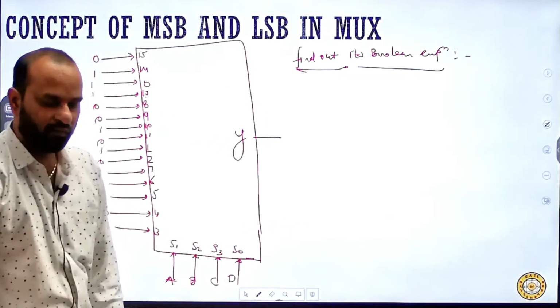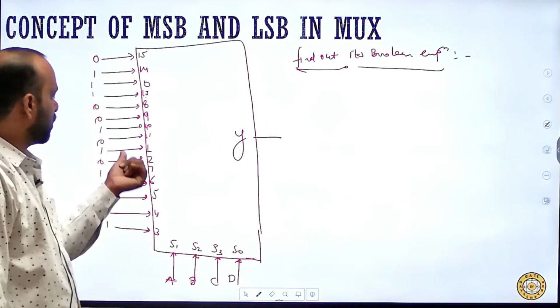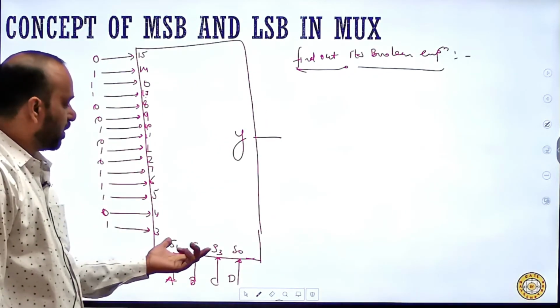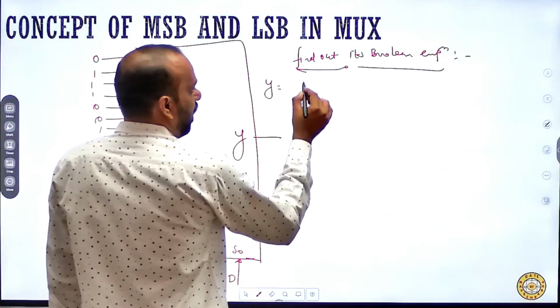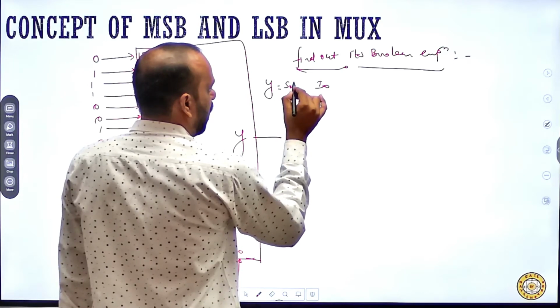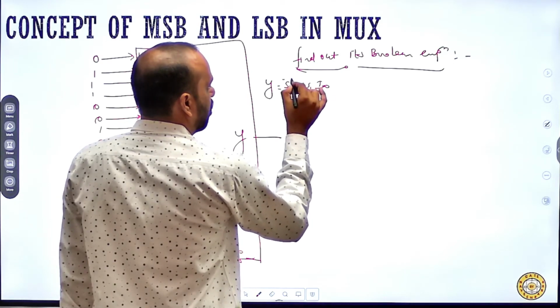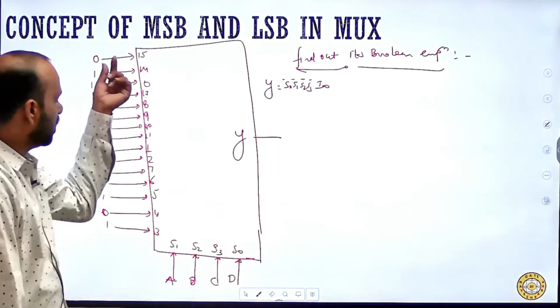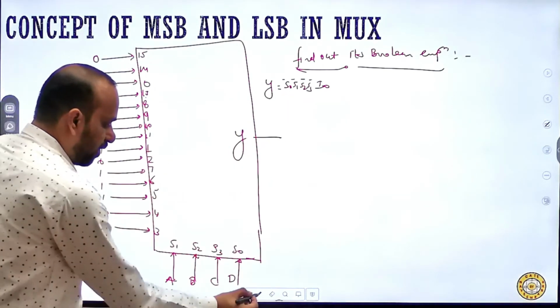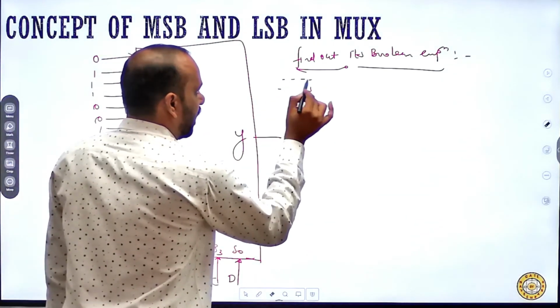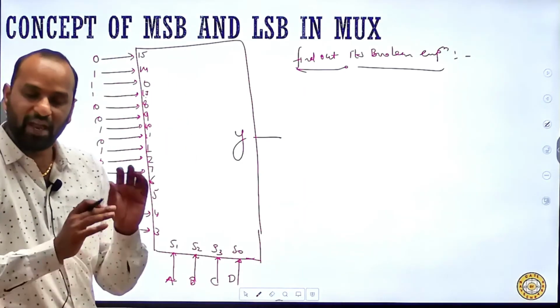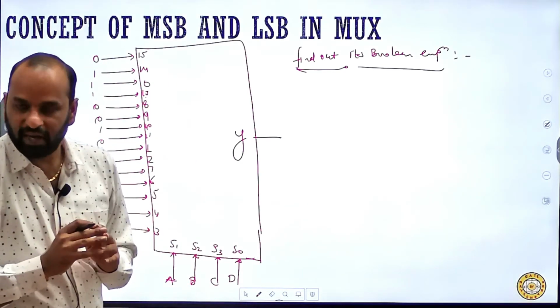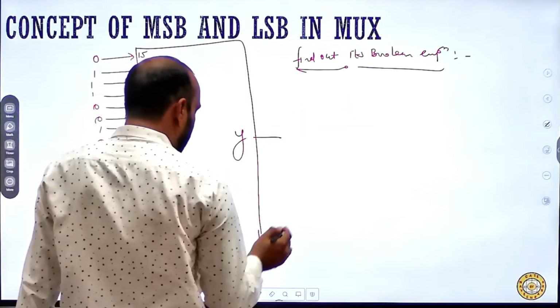First, you can directly check which of them are 0 and use the standard equations. You can write y equals I0 with S0, S1, S2, S3 as bar, bar, bar, bar, and then just put the values in. That is one way. The other way is to write the truth table and then use the K-map directly. So, let's start with this.